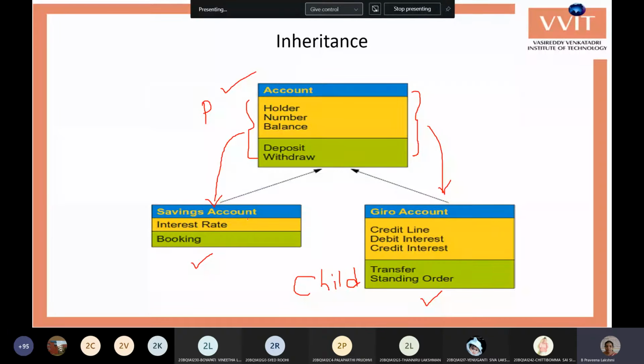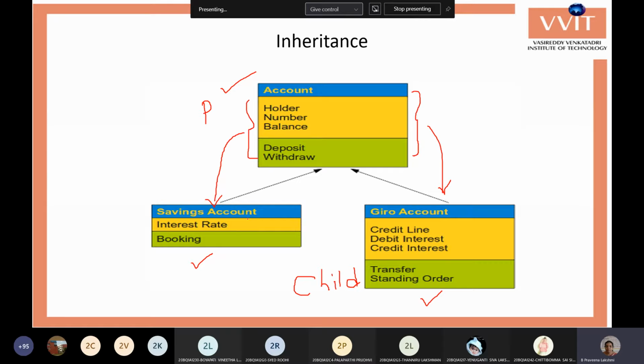You also have two functions, transfer and standing order. So whatever common variables and functions there are, they come from the parent class, and the child class has additional variables and functions.